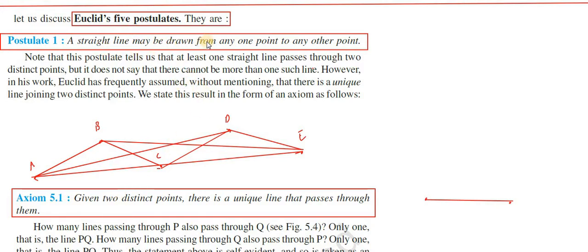A straight line may be drawn from any one point to any other point. The axiom way you can tell it like this: given two distinct points, there is only one unique line that passes through them. Just learn this. These are Euclid's first postulate. Euclid's first postulate: a straight line may be drawn from any one point to any other point.